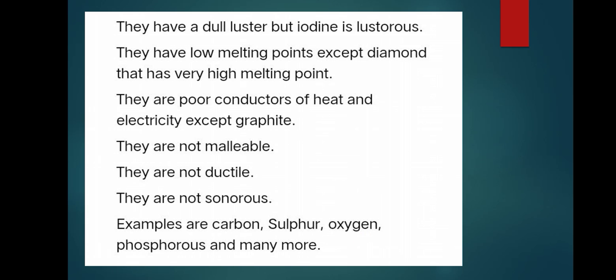The next physical property of a non-metal is generally non-metals have dull luster, means they do not shine or they do not possess luster property, but iodine is lustrous. These non-metals have very low melting points except diamond, which has a very high melting point. And next physical property of a non-metal is non-metals are poor conductors of heat and electricity except graphite, and non-metals are not malleable and are not ductile and they are not sonorous. Examples are carbon, sulfur, oxygen, phosphorus and many more.